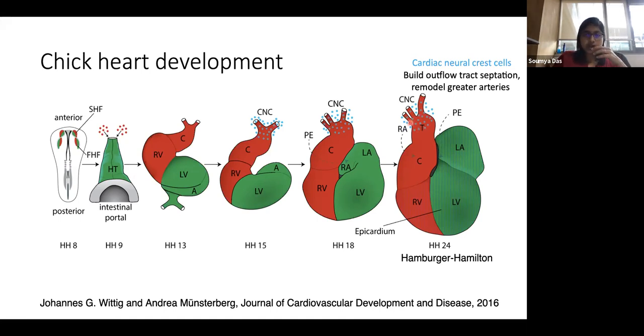There is also something called the proepicardium. This is a set of cells that make the cover of the heart. They create a sheet around the heart. These proepicardium cells make the epicardium. You can see these gray cells, these lines, make that lining of cells around the heart.